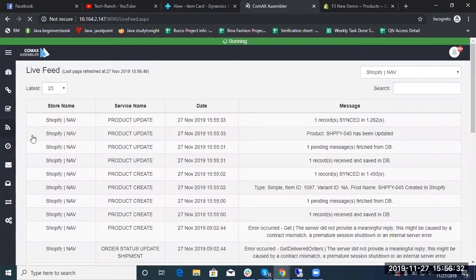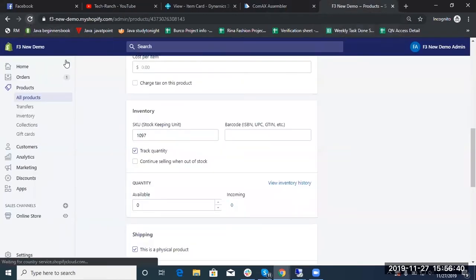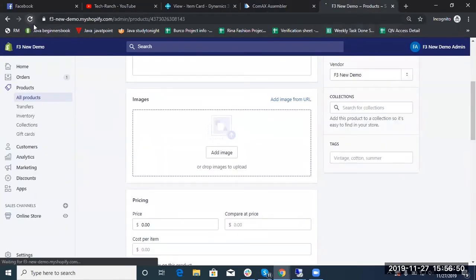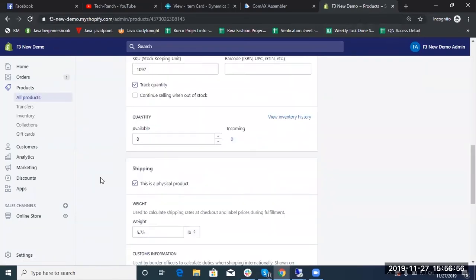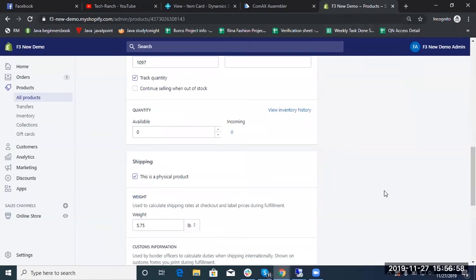Let's move to the connector's live feed page and view the sync confirmation message from the connector. Here is the confirmation message by the connector. Let me verify this product update in e-commerce as well. Here, you can see the price and net weight have been updated by the connector.